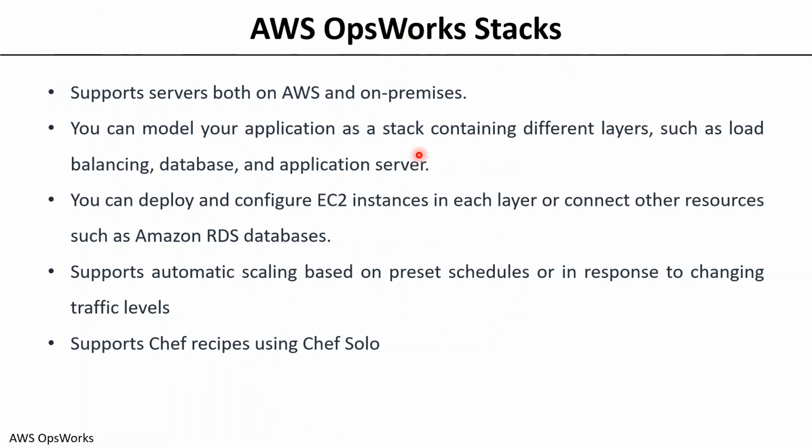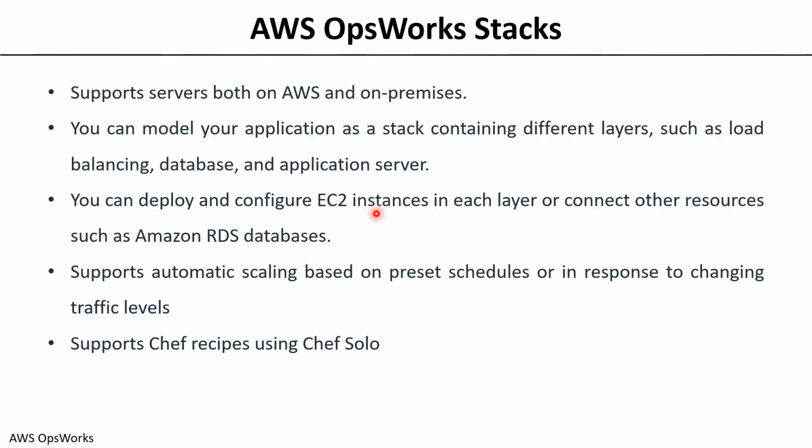AWS OpsWorks Stacks. In this video, we will learn more about OpsWorks Stacks. It supports both AWS and on-premises environments. You can model your application as a stack containing different layers. The entire environment, the entire infrastructure that you want to build, you can make it as one stack, and that could involve any of the infrastructure you would like to use in terms of EC2, the load balancers, the databases, the application servers and all.